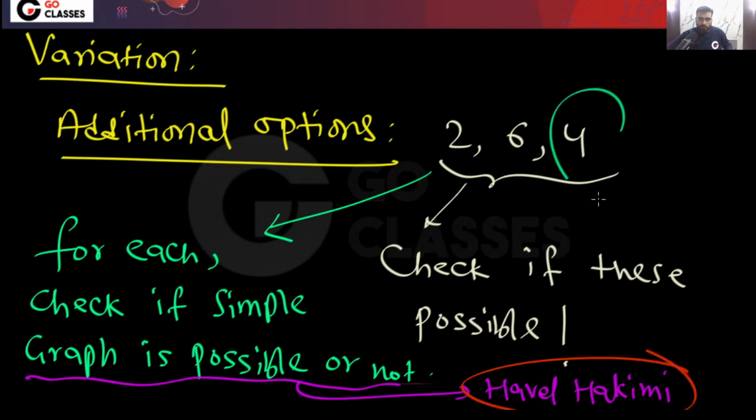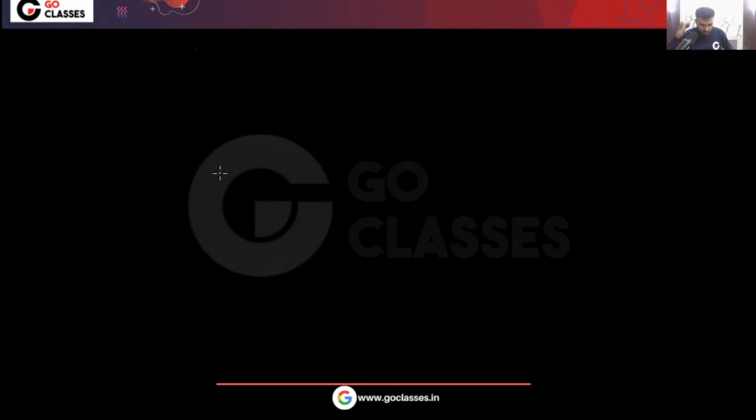Let me check 4. You can check the remaining. Can any of you check 6? You check 6, and some of you check 2. Shreyas, can you check 6? Is 6 possible or not? And someone else, please check 2. I am checking 4. Is 4 possible or not? I am checking this degree sequence.